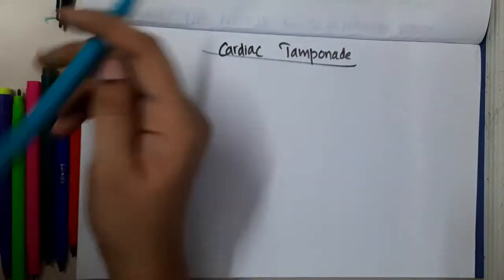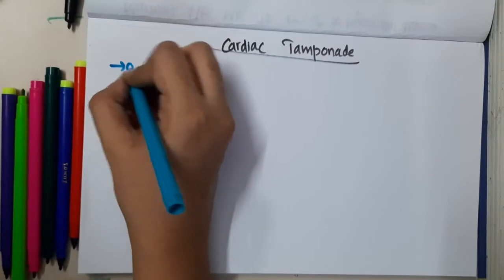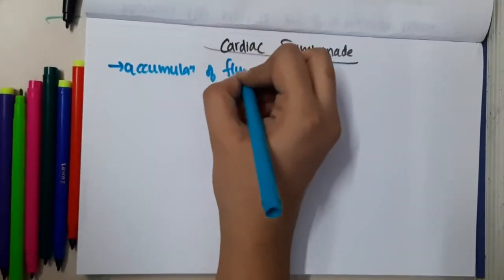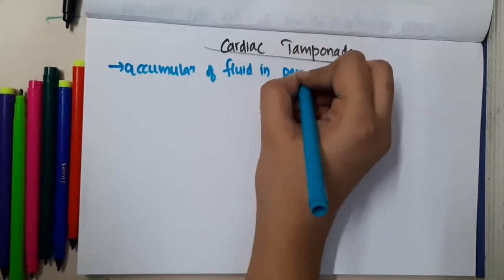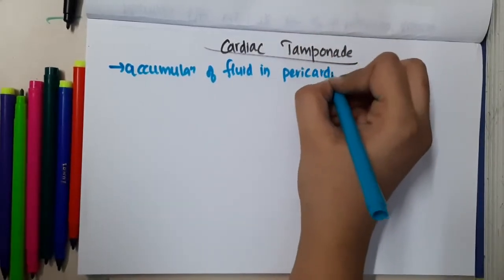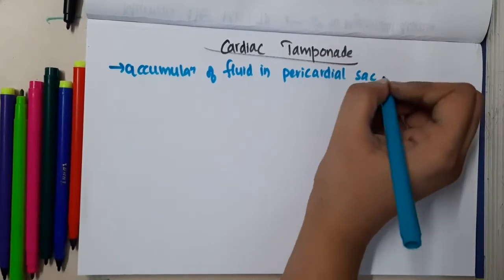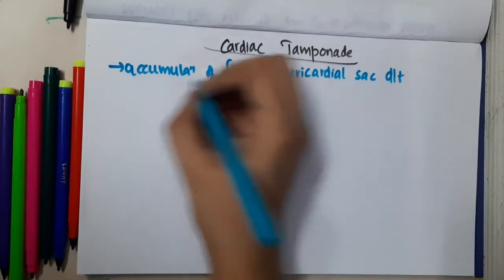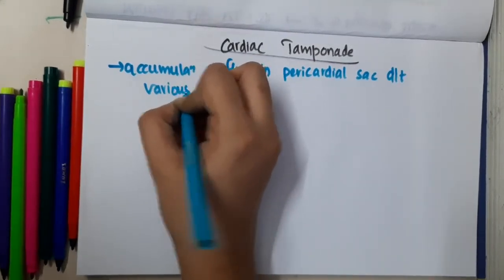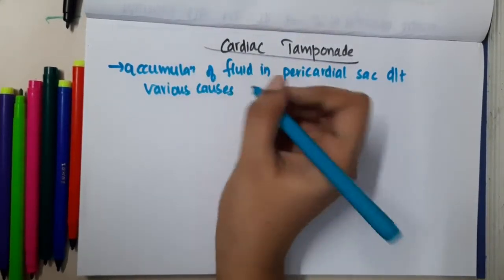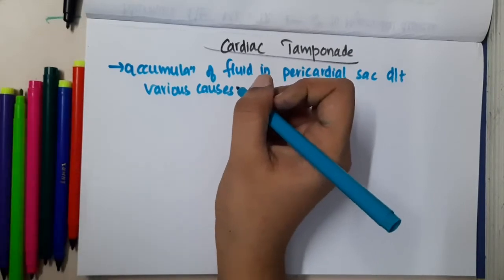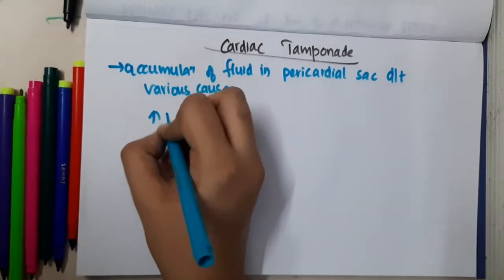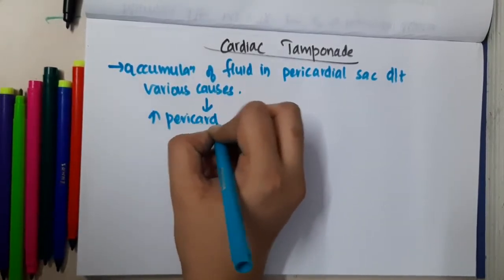So in cardiac tamponade, you will see accumulation of fluid in the pericardial sac due to various causes. Because of accumulation of fluid in the pericardial sac, this will lead to increased pericardial pressures.